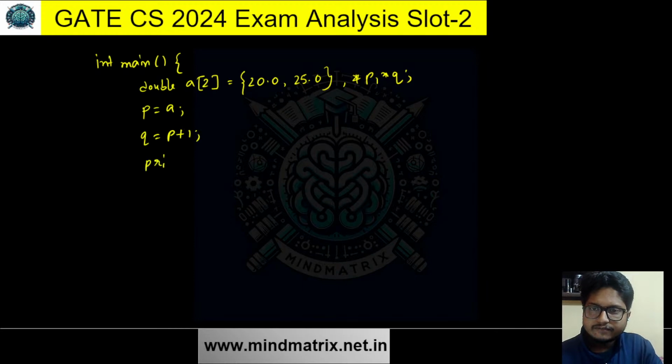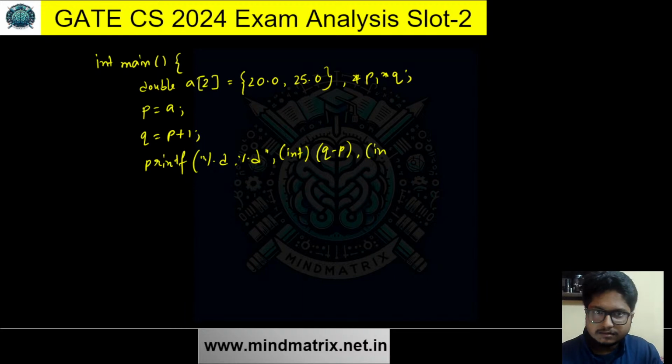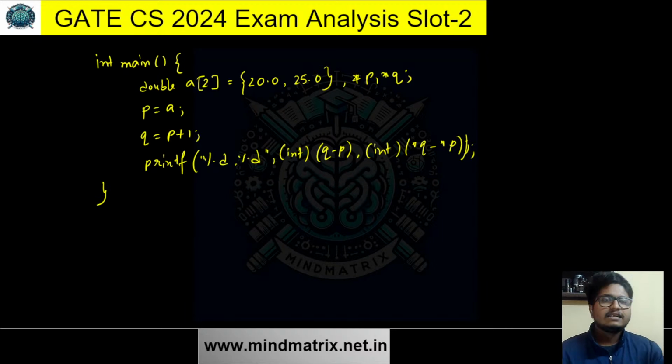Then printf, the format specifier is percent d. You have to carefully look into these, what is the data types and everything. And as usual, the output is asked here. What will be the output?